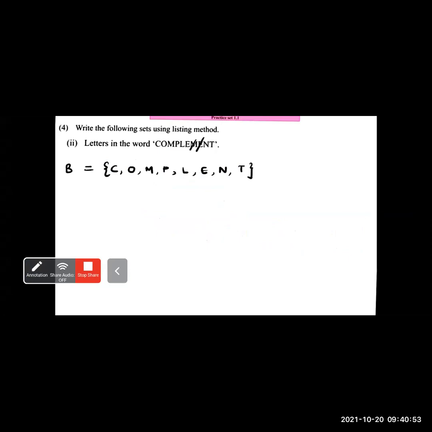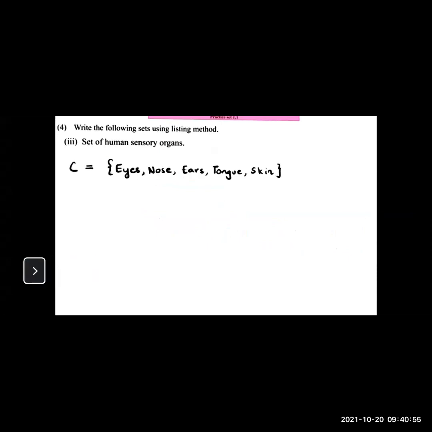You see the next question: set of human sensory organs. What are the sensory organs? There are 5 sensory organs that you have studied in 3rd standard: eyes, nose, ears, tongue and skin. These 5 sensory organs you have to mention in a list, with opening braces, closing braces, and all of them separated by commas.